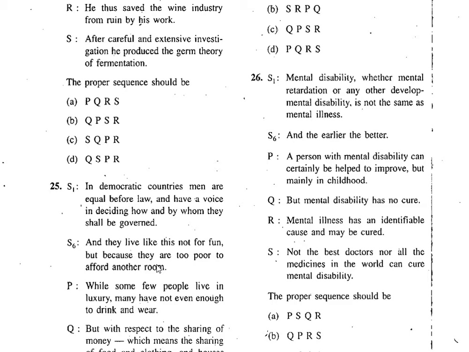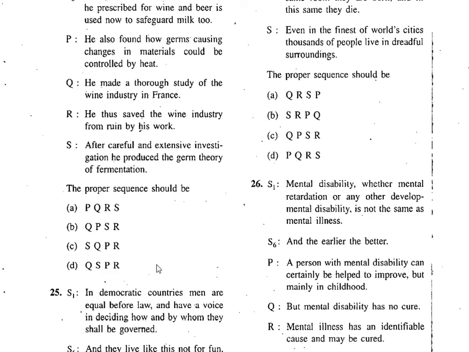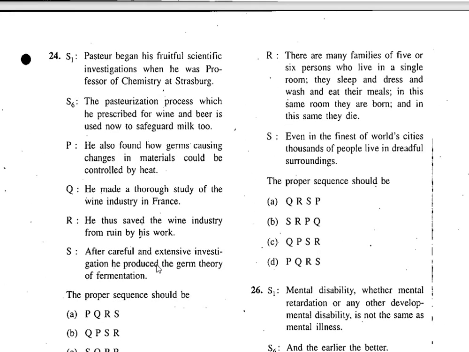So in democratic countries, it is a kind of statement. So either P will come or Q will come. It all appears either P or Q. That should follow S1. Okay, so let's see the next two sentences. There are many families of 5 or 6 persons who live in a single room. They sleep and dress and wash and eat their meals. In this same room they are born and in the same they die. So here R sounds, there are many, because and they live like this. So it is referring to that. So R should come at the end.